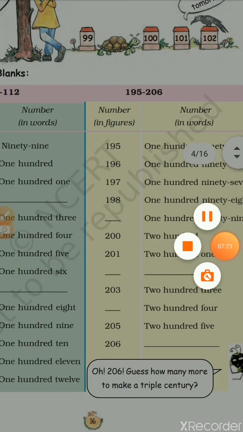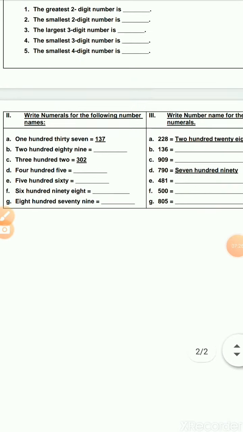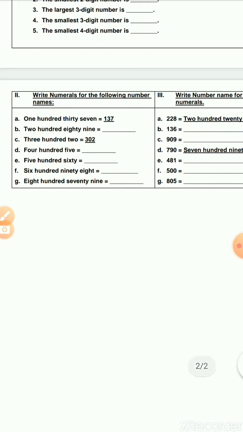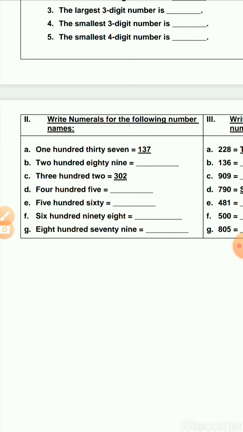Okay, now we will go back to the worksheet. Now here we have to write numerals for the following number names. Already we wrote numerals for the following number names, but that was only for 2-digit numbers. Here we are going to write for 3-digit numbers. Okay children, so here we have given in words, you are going to write in numbers. 137, that means 137. As you all know, 1 is in hundreds place, 3 is in tens place, 7 is in ones place. 289, it becomes 289.